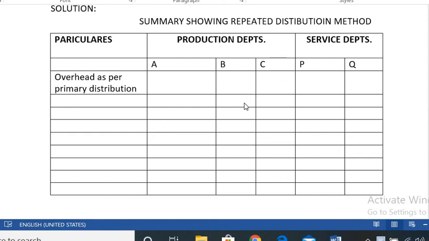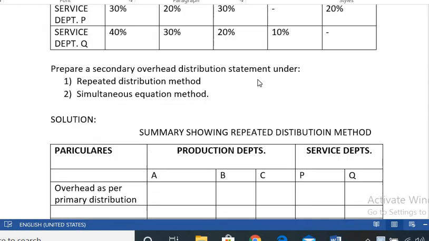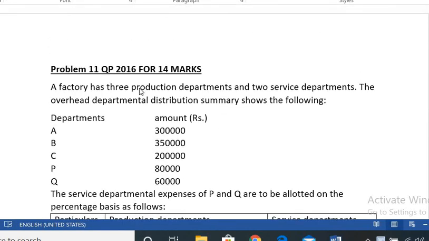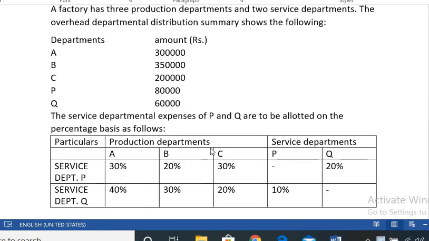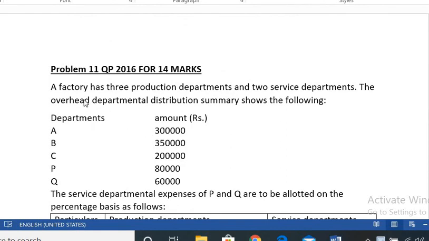Hello students, today I am going to start problem number 11. I refer to the question paper 2016, for 14 marks. This problem is based on the reciprocal distribution method. It can be divided into two parts, that is the repeated distribution method and the simultaneous equation method. Let us start the problem.